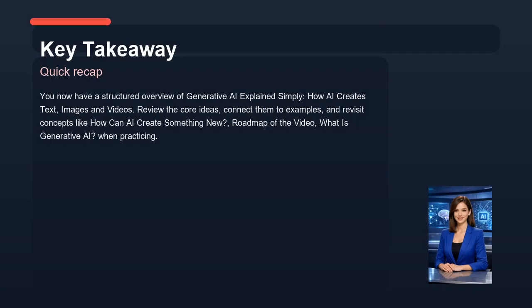To wrap up, here is the key takeaway. You now have a structured overview of generative AI explained simply: how AI creates text, images, and videos. Review the core ideas, connect them to examples, and revisit concepts like how AI can create something new, the roadmap of the video, and what is generative AI. When practicing, if you can explain the idea in your own words, you have really understood it.